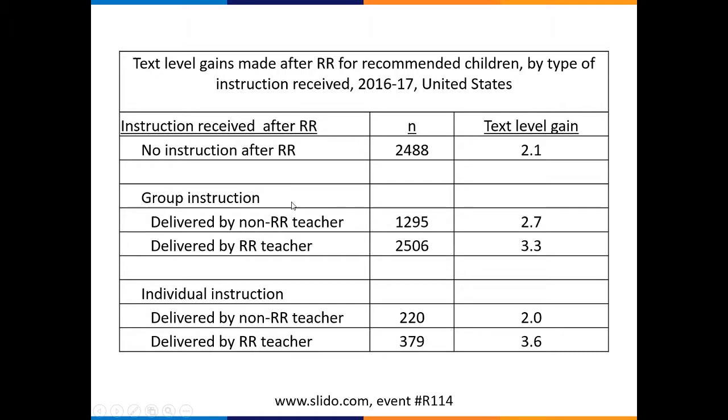So you can see that if a student, after leaving Reading Recovery with a recommended program, doesn't receive any literacy instruction at all, in general, from when they left Reading Recovery to the end of the school year, they make about 2.1 text level gains. That's just if you have the child on their own, not receiving any literacy instruction. I don't know what other supporting services they're receiving, but they're not getting any other literacy instruction.